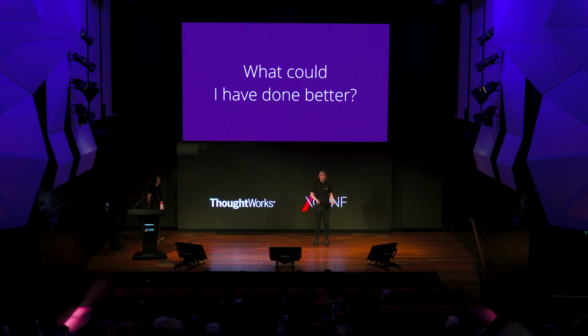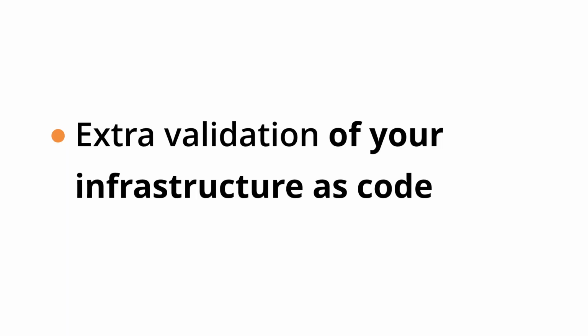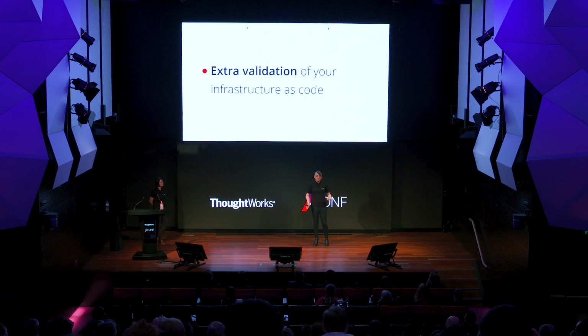That said, after I was over my frustration and what had happened, I looked at, again, what could I have done better? What were the options available to me? And the one I came up with was extra validation. So I'd run Terraform format, Terraform validate, Terraform plan, and those had all passed. But it turns out there's third-party tools out there being developed that help you validate things in other ways, that help you do checks for common gotchas or common things that never would have worked, including an invalid instance type.